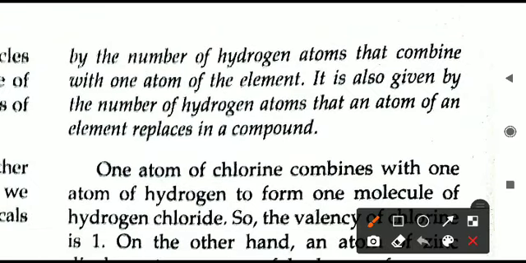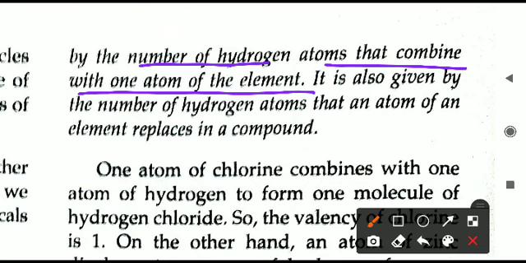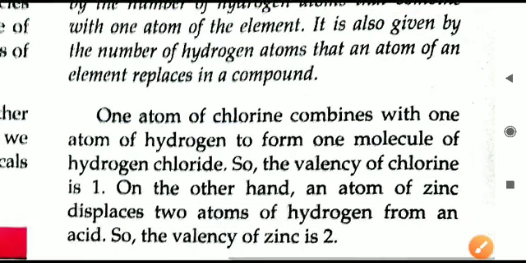The number of hydrogen atoms that combine with one atom of the element is also called the valency. This is another form of the definition. Valency is combining capacity, but when we have to calculate or tell the valency, we tell it in reference to the hydrogen atom. One hydrogen atom will join with how many atoms of any element? For examples, they have given some here already.